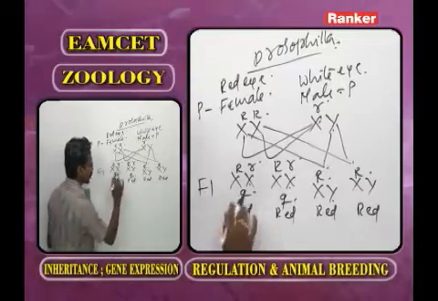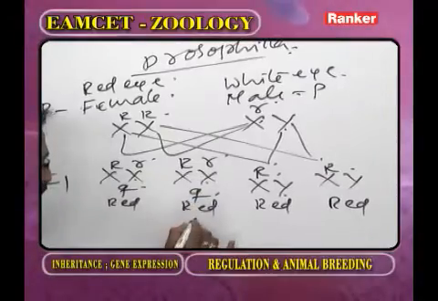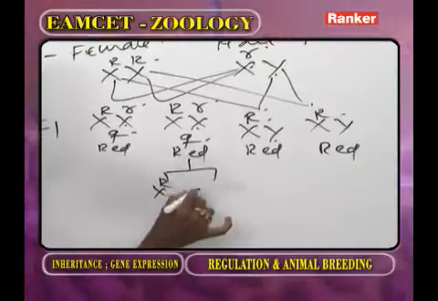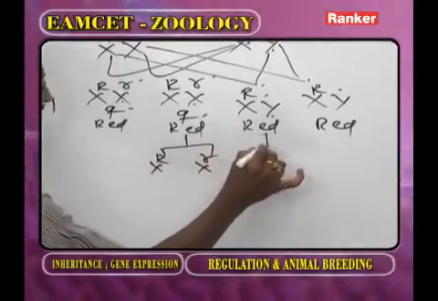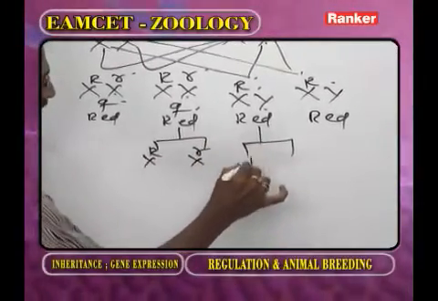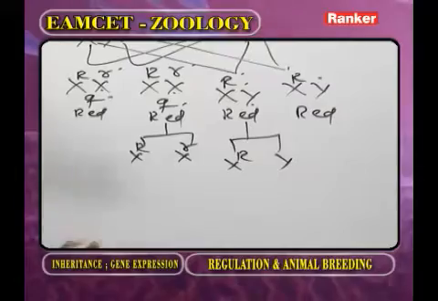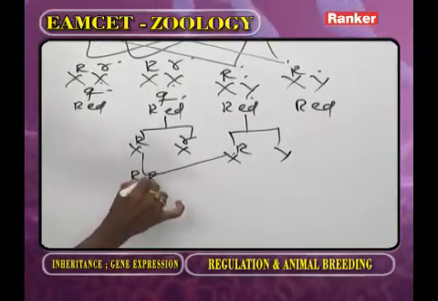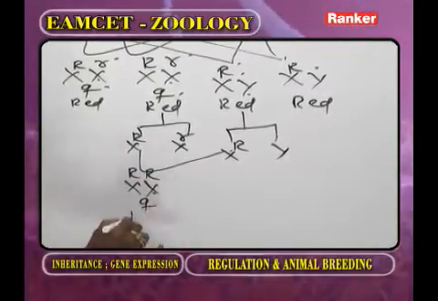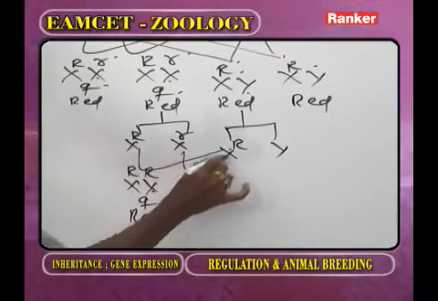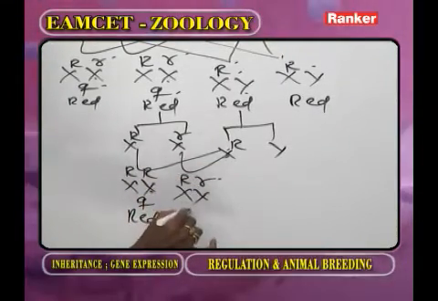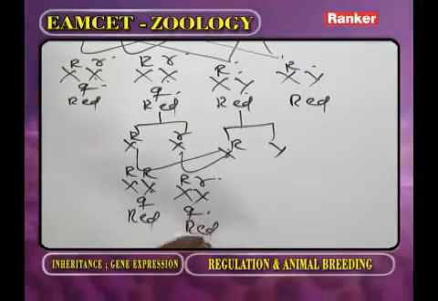Now, you take any two. Now you go for this one. We are getting X capital R, X small r. We are getting X capital R, Y. Go for the cross. XX capital R capital R, this is the female, red eye. And this is XX capital R small r, female, red eye.